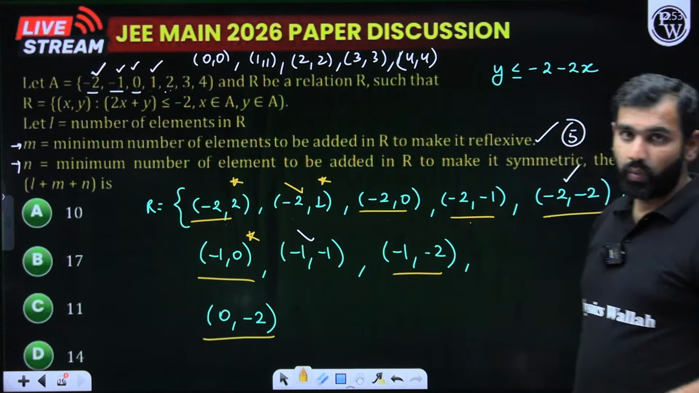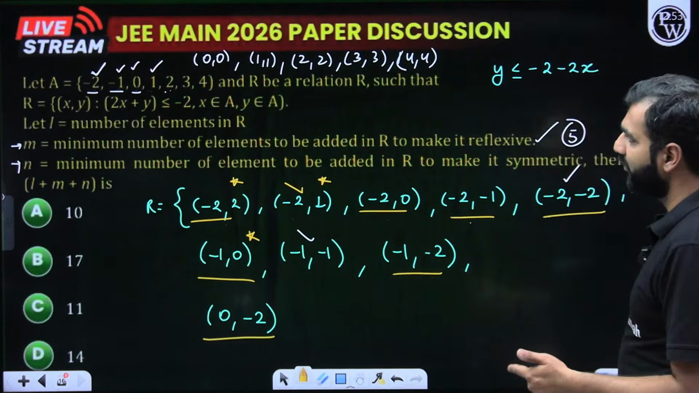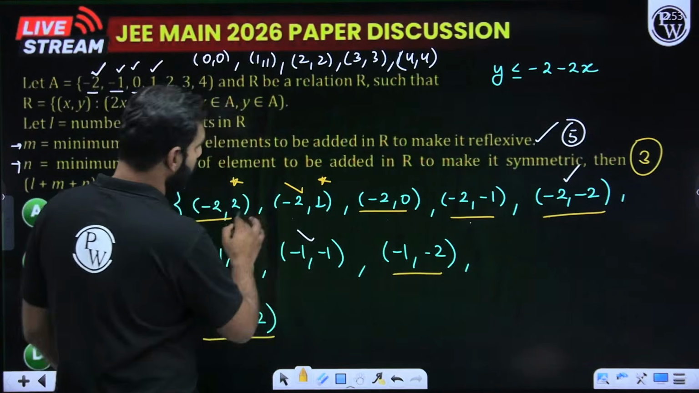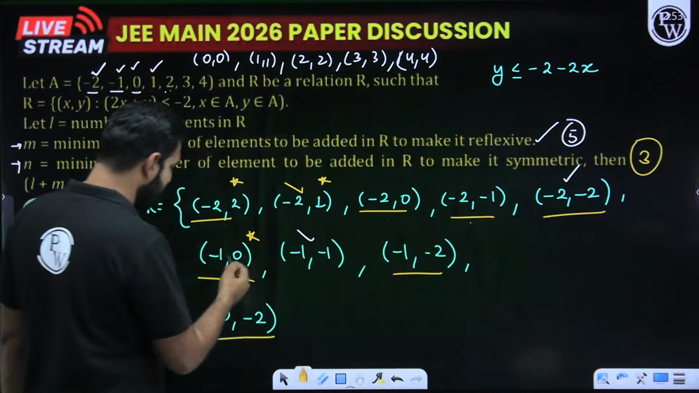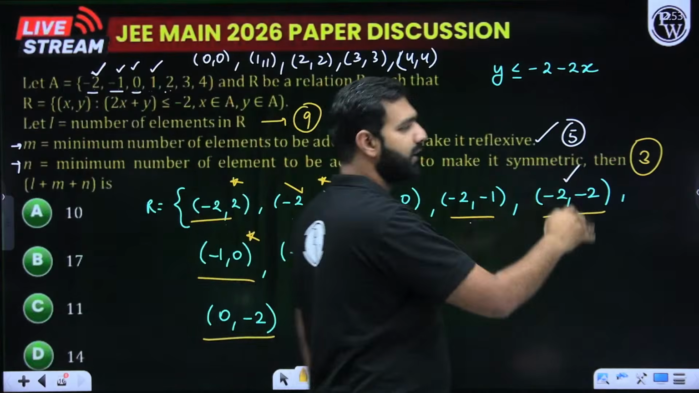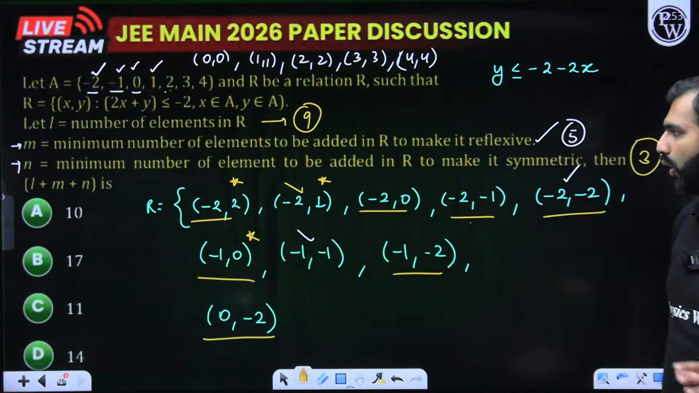So with that, we have cracked M, we have cracked N. What was L? L was the number of elements in R. So 1, 2, 3, 4, 5, 6, 7, 8, 9. So L was 9. I think you can mark the correct answer. The job is really simple. You all can do it very easily.